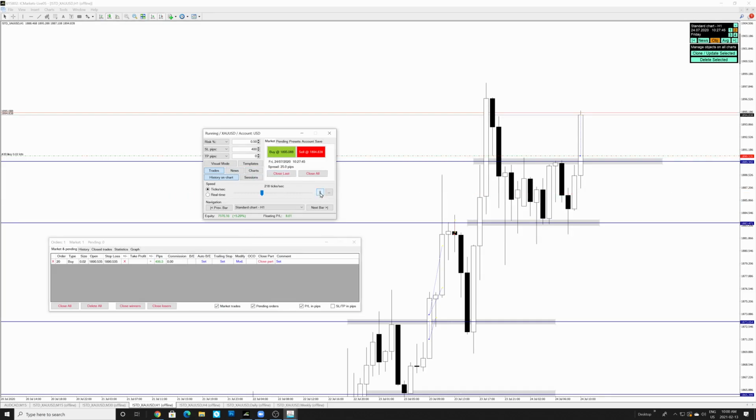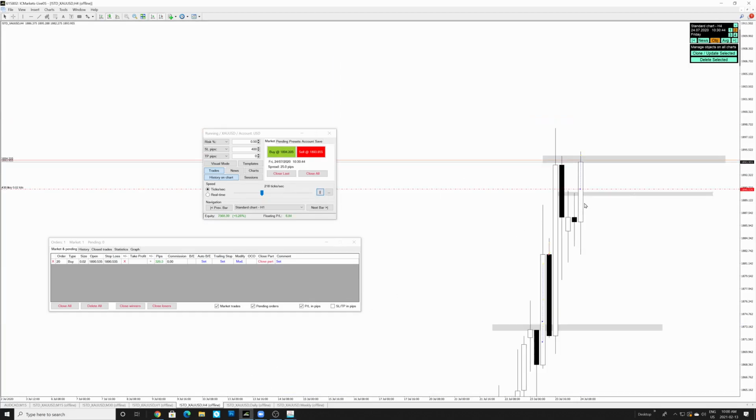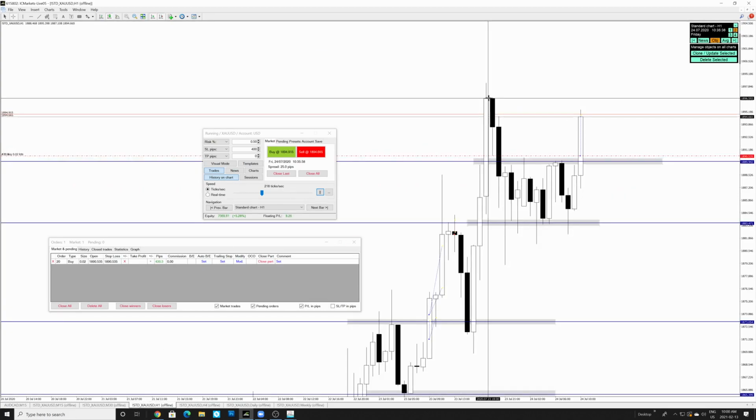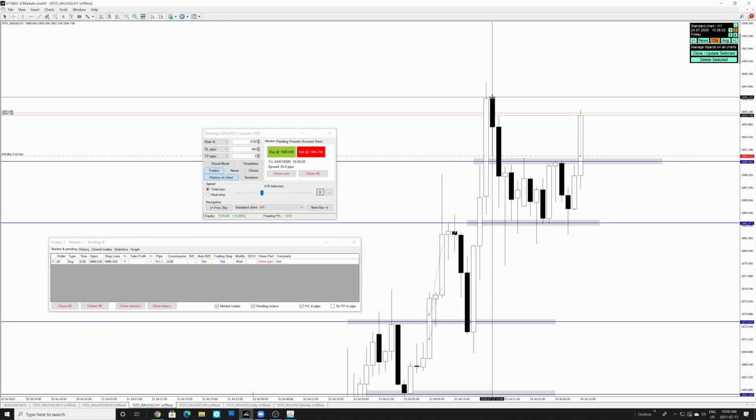So see, this was a very, very simple setup. We broke above the highs. We also broke above the 4-hour candle, anticipating it to continue moving bullish. And it just rocked solid over here. Now we're going to continue up to this resistance. We're going to close more partials, and then we're going to leave the rest running.